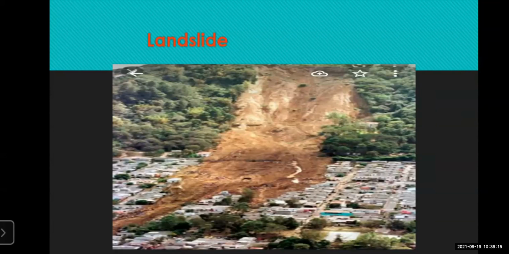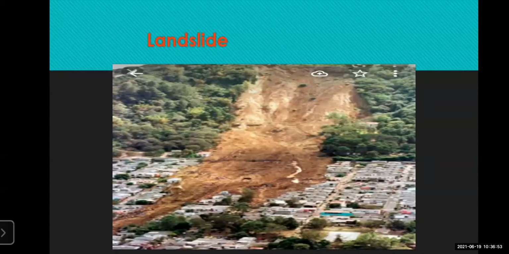Now what are these agents of erosion? You will be learning this year, or you must have learned in the previous year, in short, like the wind, river, different types of glaciers. Different types of agents of erosion are there, which bring down material with them. Those are called agents of erosion. So the mud, the debris and the water are brought down by the agent of erosion and can cause damage to the people living in that particular area.